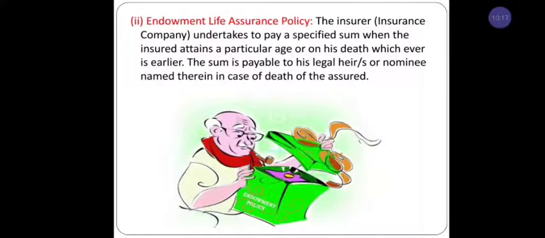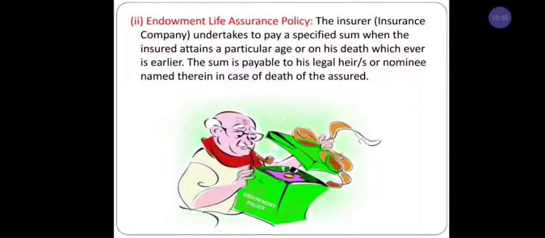In this type of policy, the policy holder takes a policy, is supposed to pay the premium, and he can fix a particular age. Suppose Mr. Ganesh is going to take a policy, and up to a particular age, suppose 30 years, he is supposed to pay the premium for that period of time.